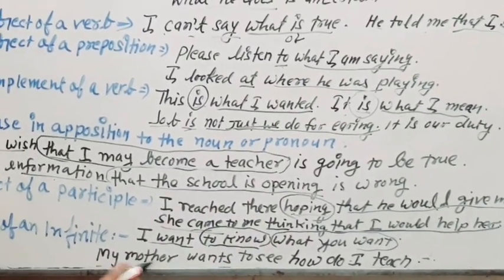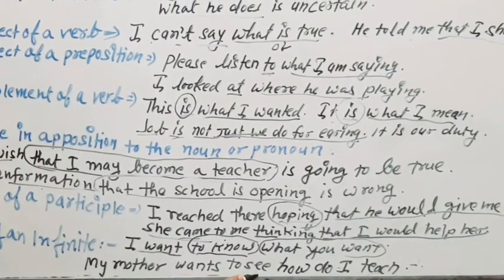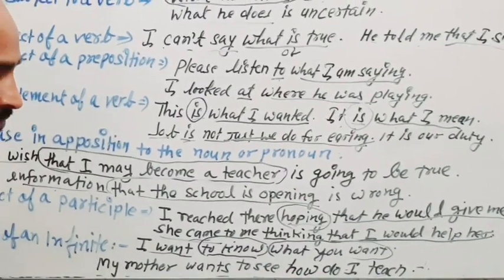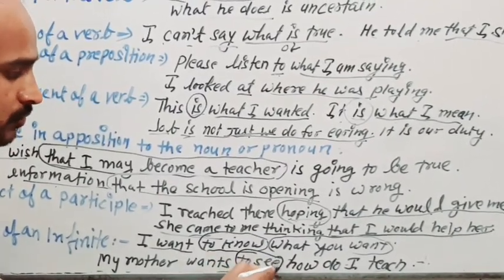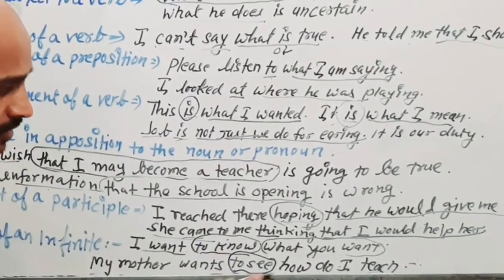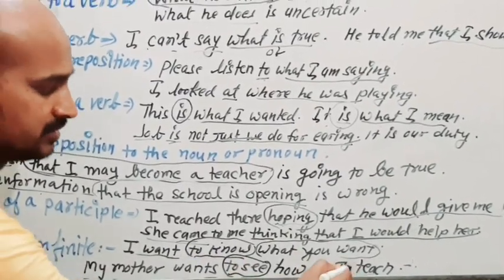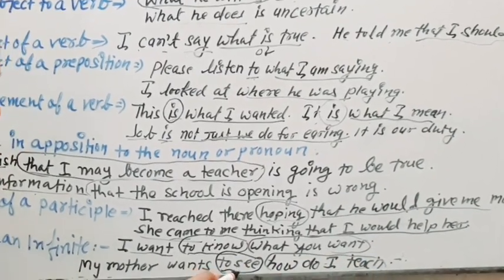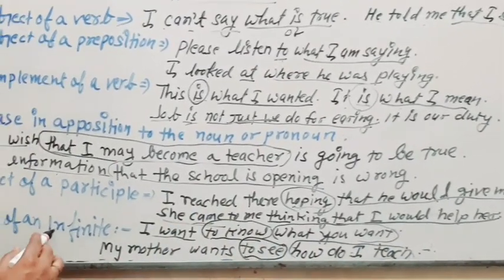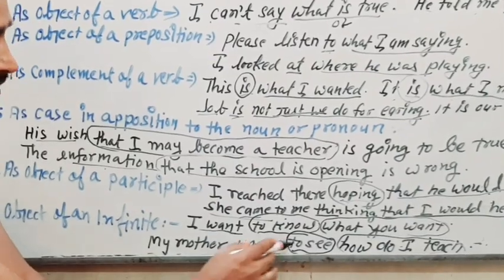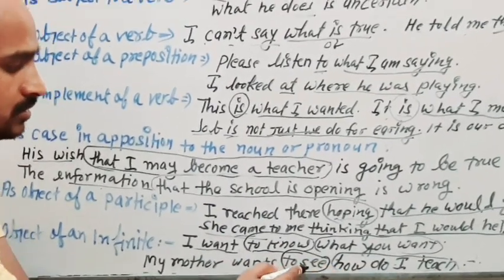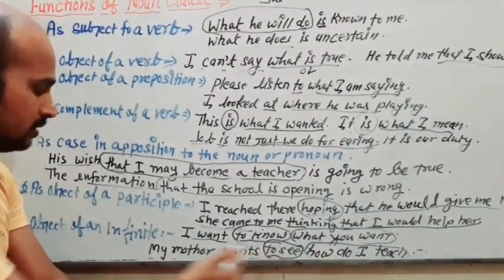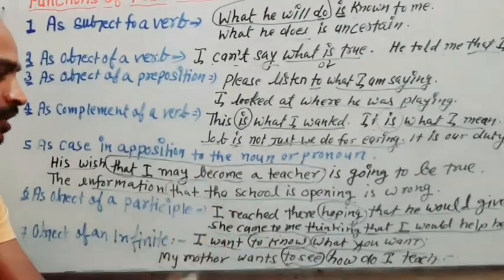Now my mother wants to see how I teach. Just see, wants to see. What does my mother want to see? How I teach. So this is a clause, and this clause is coming just after this infinitive. Okay, that's why this is a noun clause working as an object of an infinitive.